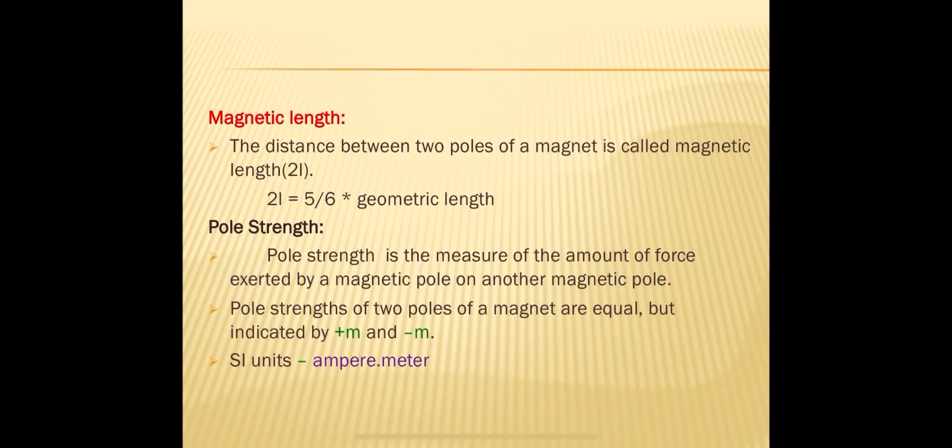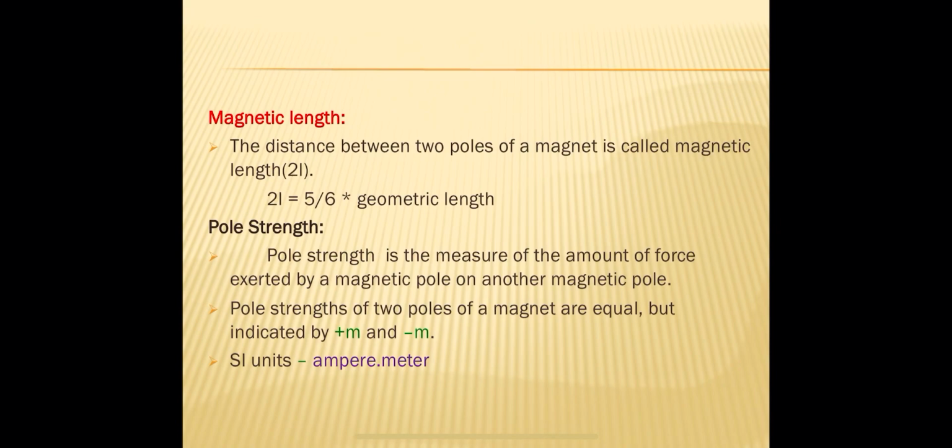If the magnet has a high strength, it attracts magnetic material strongly. So the power of the effect of the magnet depends upon the pole strength. If the poles are strong, then it attracts strongly. If the poles are weak, then it attracts weakly.